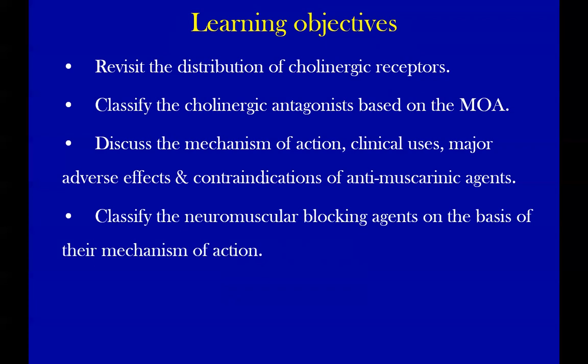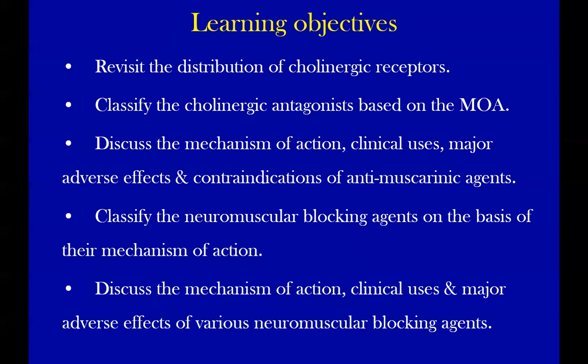We'll discuss the classification of neuromuscular blocking agents on the basis of their mechanism of action. And finally, mechanism of action, clinical uses, and major adverse effects of various neuromuscular blocking agents. On the first page, there seem to be a lot of learning objectives, but overall, it's a very concise lecture. Not many drugs in this class.